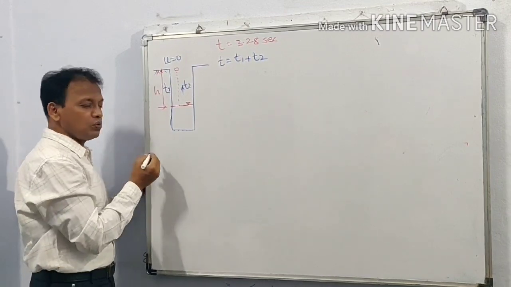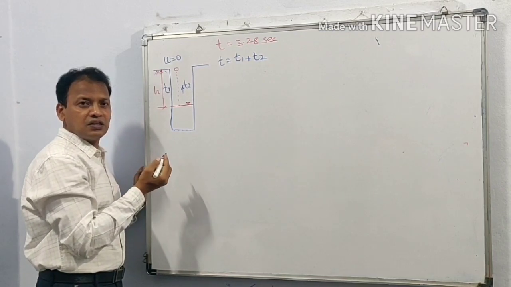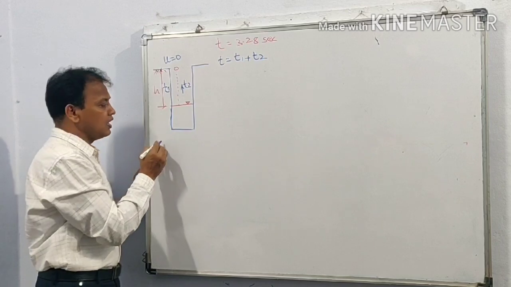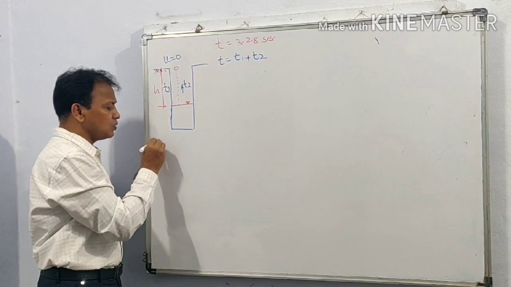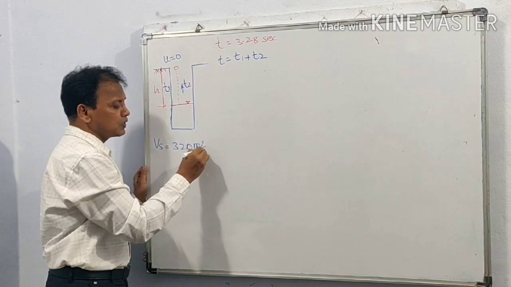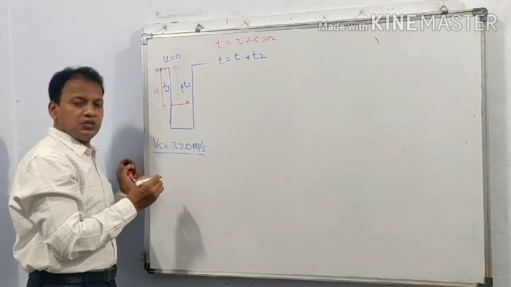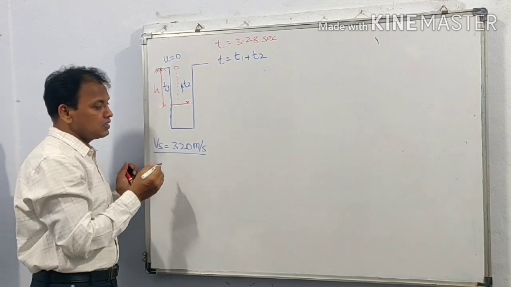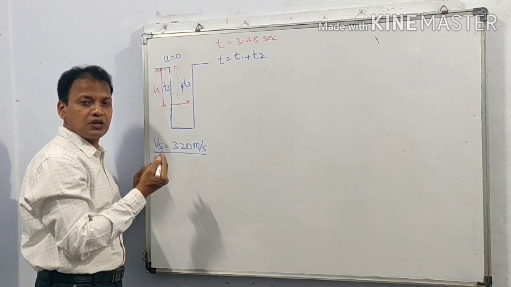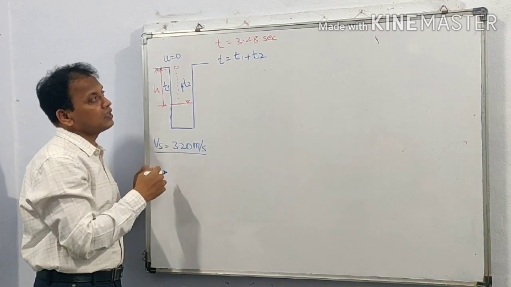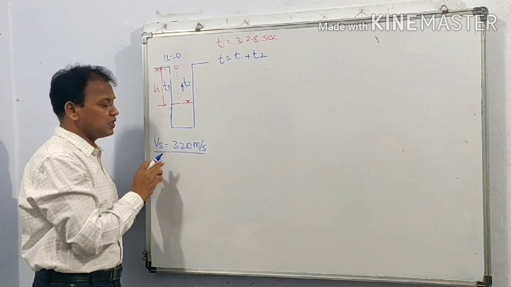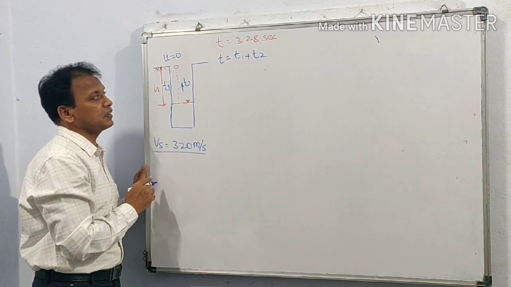The velocity of sound is 330 meter per second, or 320, or 340 meter per second. If the velocity is given in the example, consider the given velocity. If it is not given, you can assume 320, 330 or 340 meter per second. So let us assume the velocity of sound is 320 meter per second.